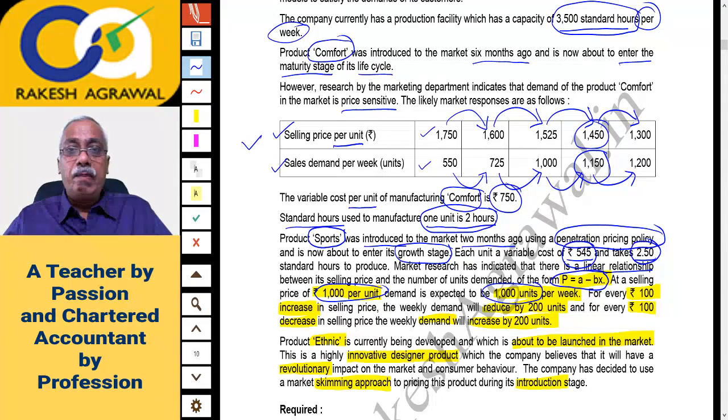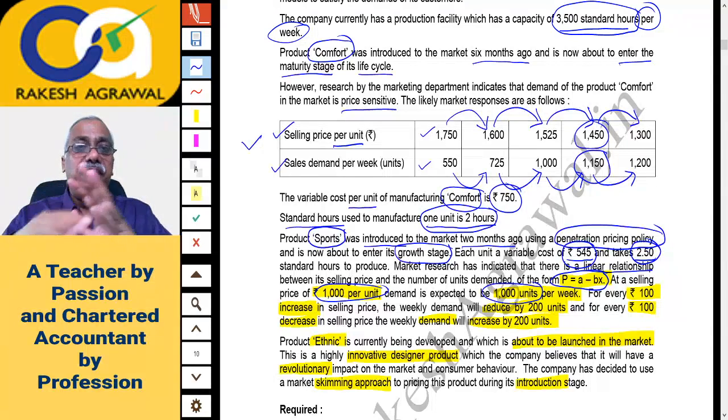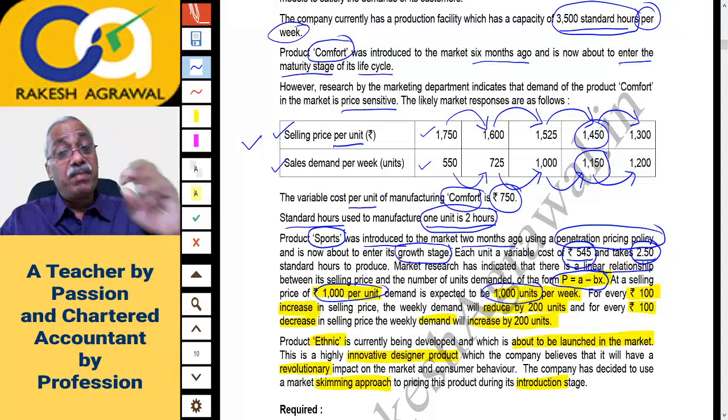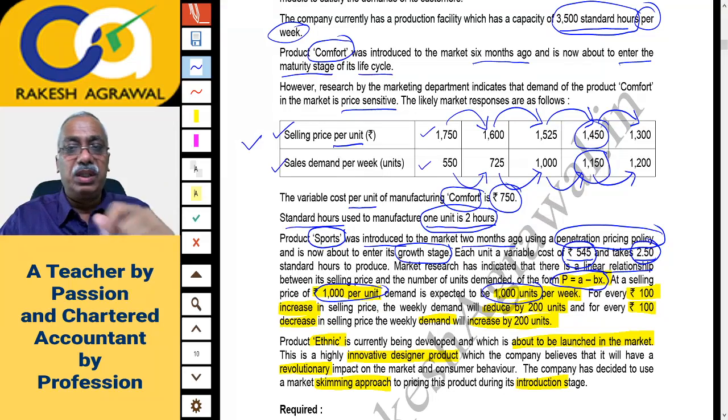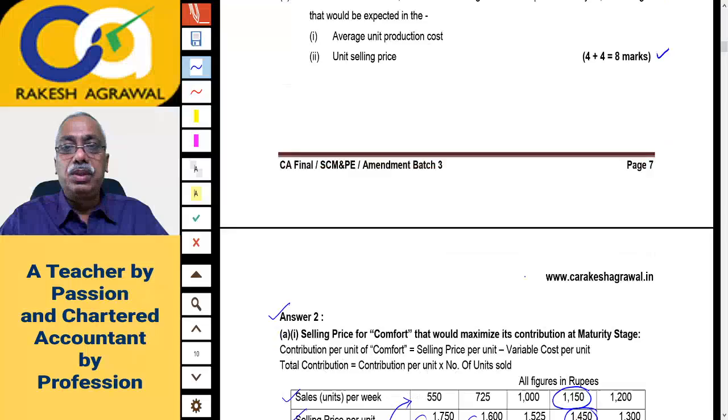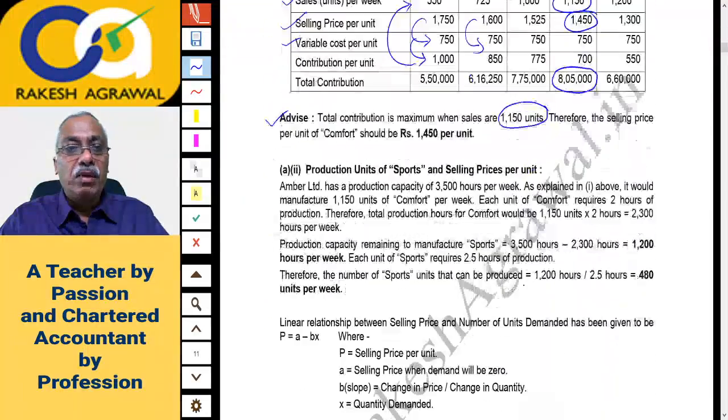So should I go to the answer now? This is the data which we will be using. If you want, you can refer to your printed notes also. You can keep the question open in front of you. From 3500 hours, we will deduct the capacity used by Comfort, and in the remaining capacity we will manufacture Sports: remaining capacity divided by 2.5 hours per unit. Then we'll go to the profit maximization model, from where we will calculate the sales price using the formula P = A - BX. So I will now take you to the solution below, and from there I will explain.